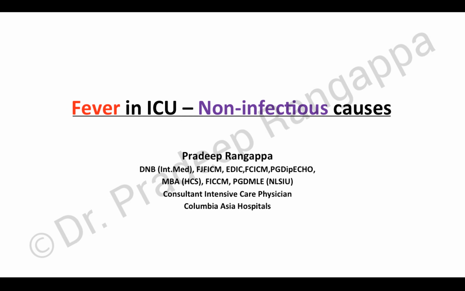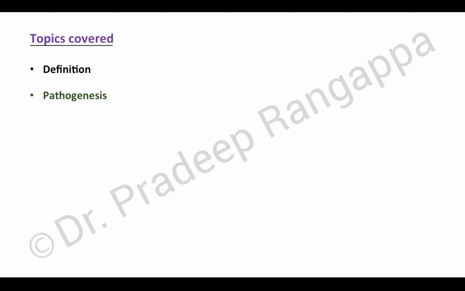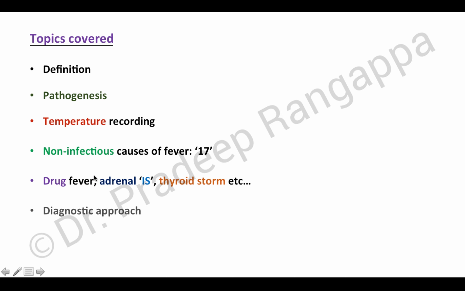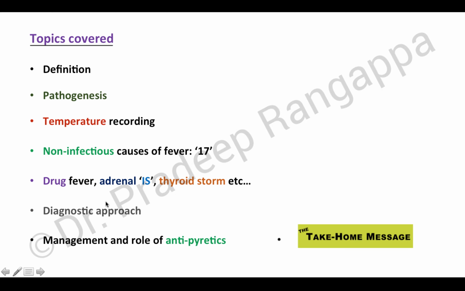I'll be talking about fever in ICU, the non-infectious causes, which is extremely important in ICU, as we deal with a fair number of non-infectious causes of fever. The topics that I would be covering are definition, pathogenesis, a bit about temperature recording, and the list of non-infectious causes. There are about 17 causes, including drug fever, adrenal insufficiency, thyroid storm, diagnostic approach to the non-infectious causes of fever, management and role of antipyretics, and take-home message.